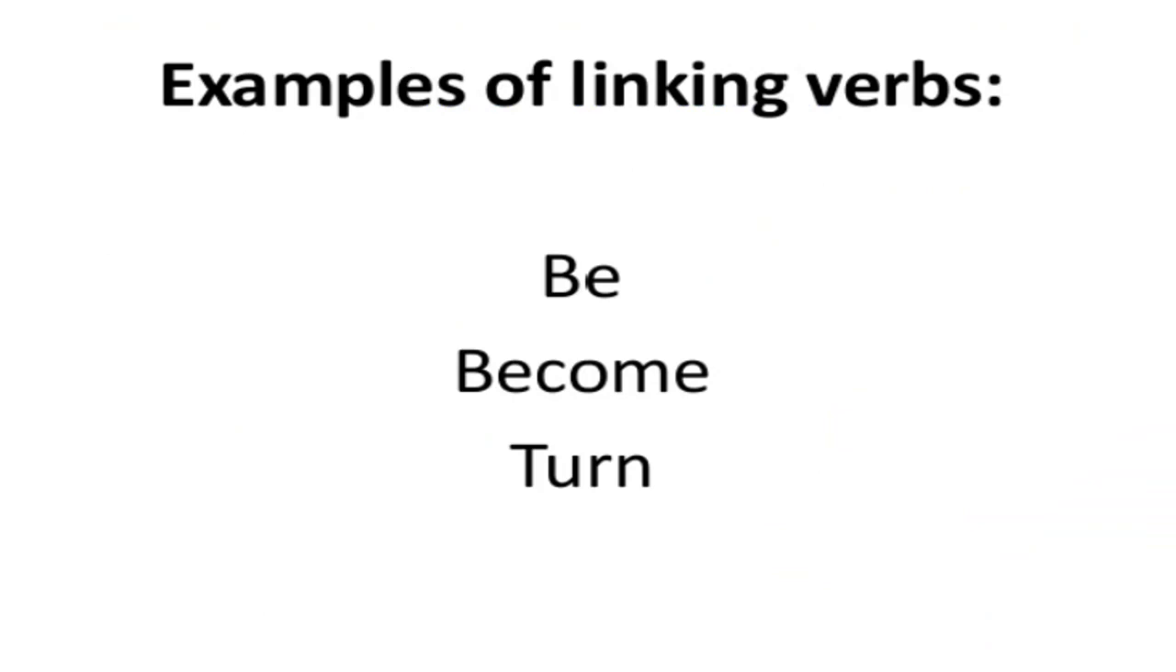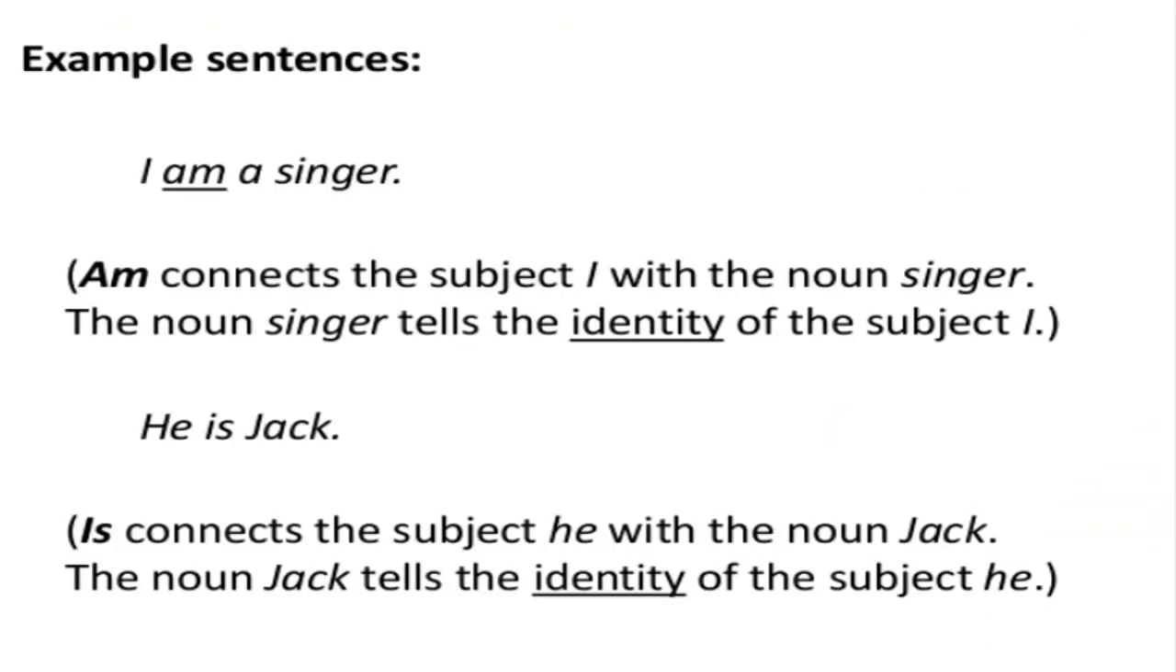Few examples of linking verbs are the be forms of the verb, become, turn. Example sentence, I am a singer. Am is the verb which connects the subject I with the noun singer. The noun singer tells the identity of the subject I. He is Jack. Is is the present form of the verb be. Is connects the subject he with the noun Jack. The noun Jack tells the identity of the subject he.